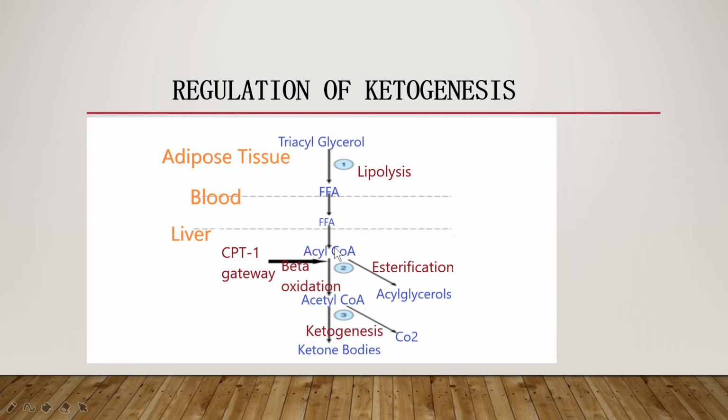Then from this fatty acyl CoA, it can be esterified to form acylglycerol, or it can undergo beta oxidation to form acetyl CoA. This acetyl CoA will enter the ketogenesis pathway to produce ketone bodies and CO2. So formation of this acetyl CoA will be a key regulatory node to control this ketogenesis production.